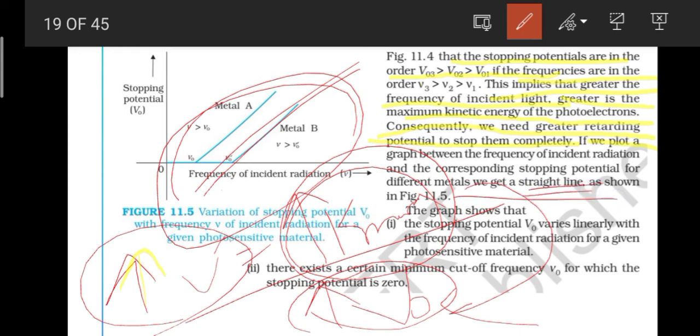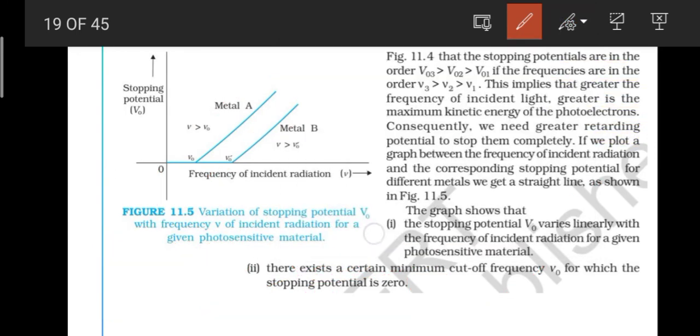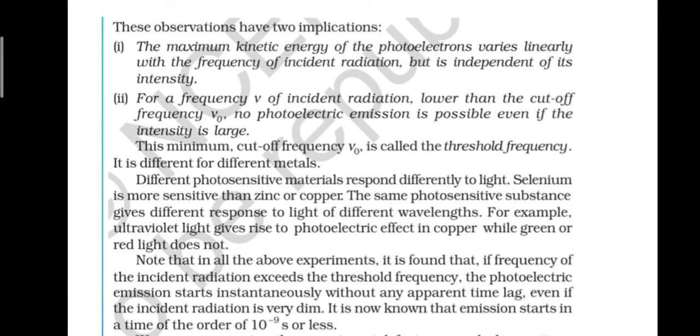And what does this graph show? This graph shows that the stopping potential V naught varies linearly with the frequency of incident radiation for a given photosensitive material. There exists a certain minimum cutoff frequency ν naught for which the stopping potential is 0. That is it. Now let us move forward, and see these last points.